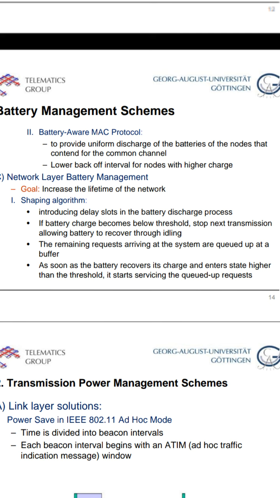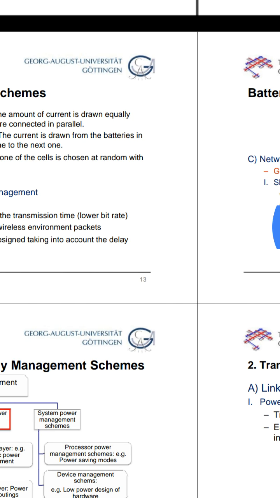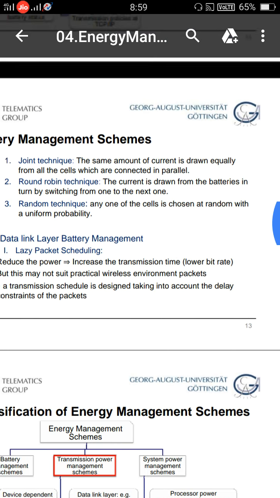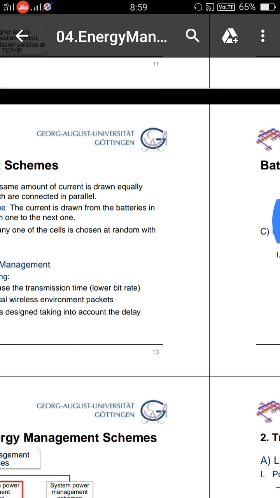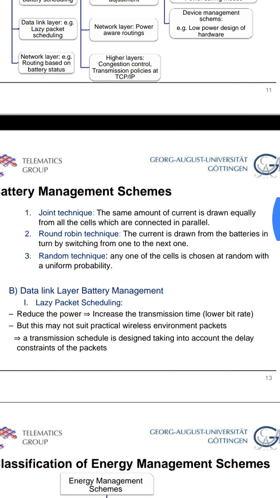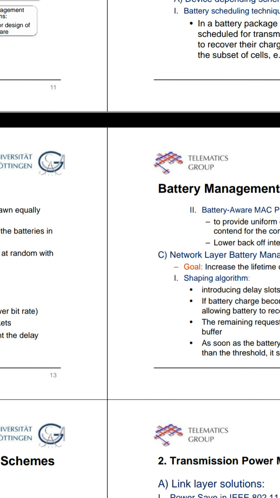As soon as the battery is recovered and rises above the threshold, it starts servicing the queue operations. Like this, the shaping algorithm is used. So these are some battery management schemes. The first one is the battery scheduling technique, another one is data link layer battery management, and another one is network layer battery management.